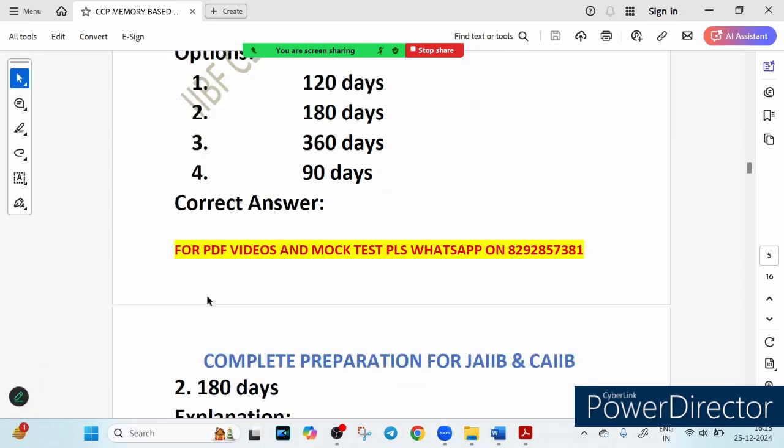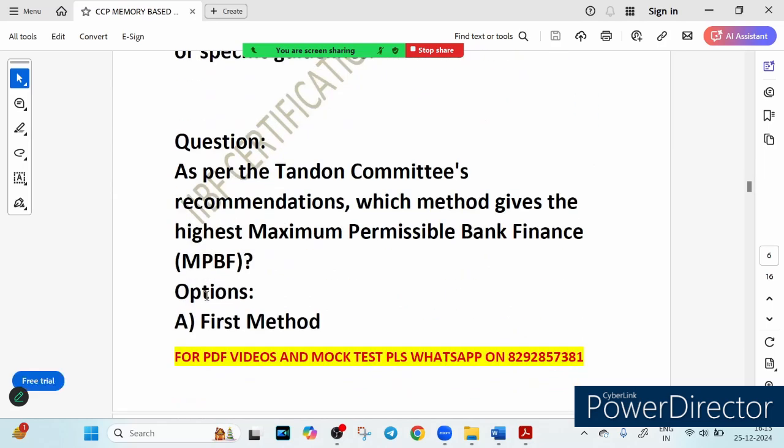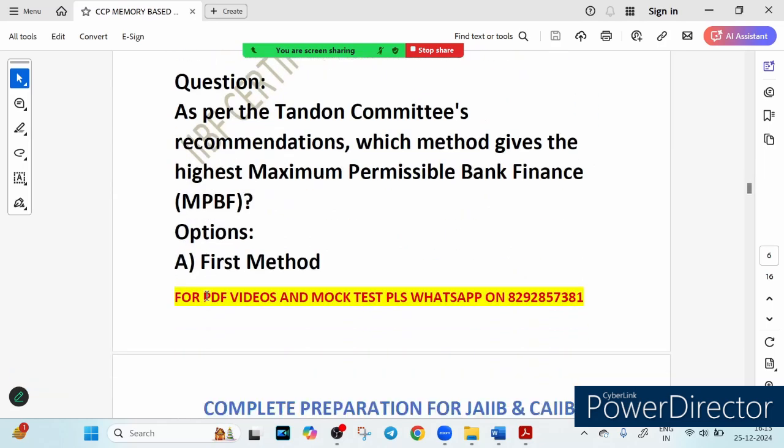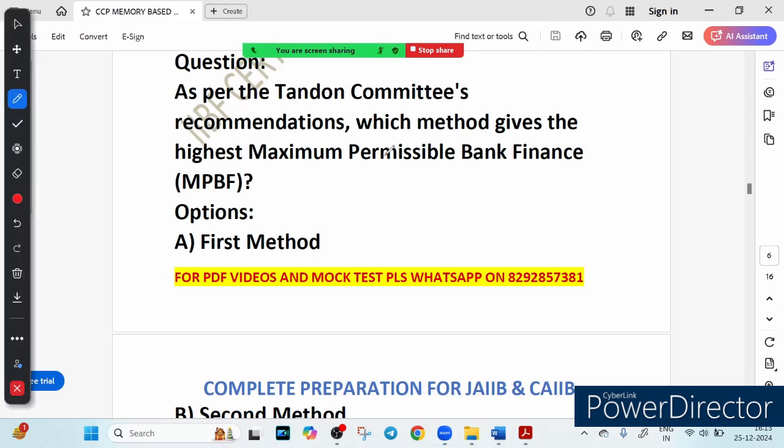So let's see what the next question is. As per the Tandon Committee recommendation, which method gives the highest MPBF, maximum permissible bank finance? There are certain methods: first method, second method, third method and fourth method. Which will give you the highest MPBF?